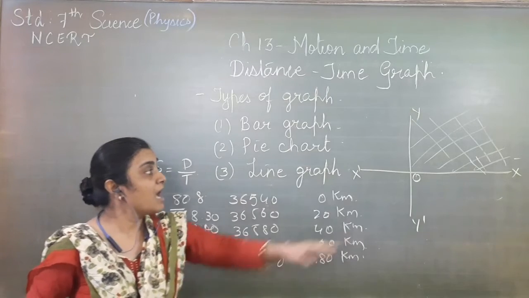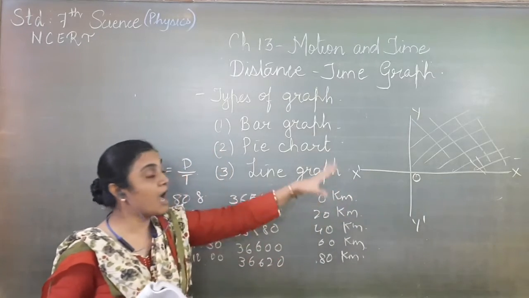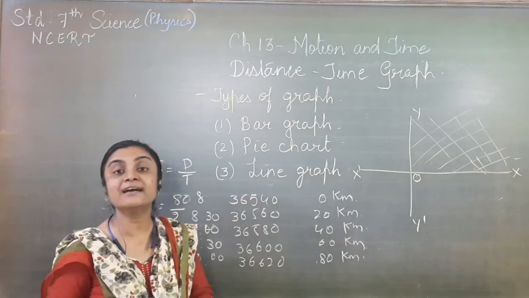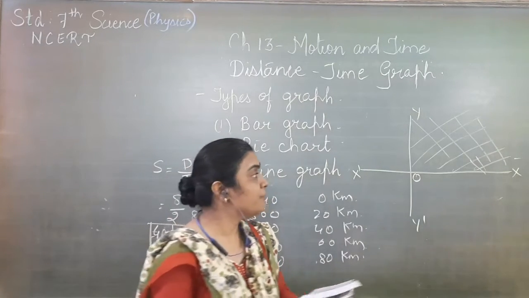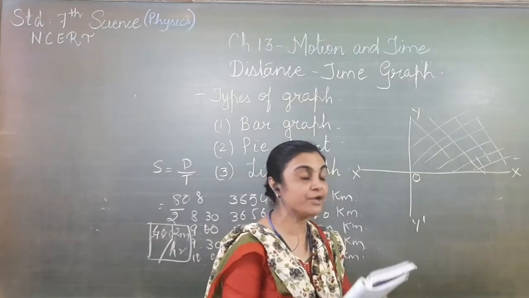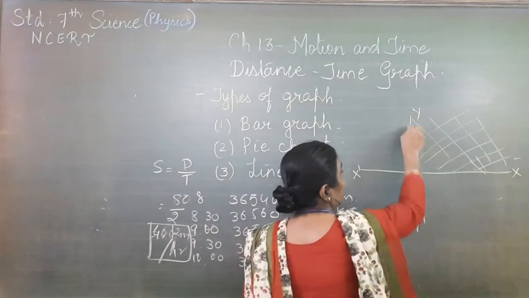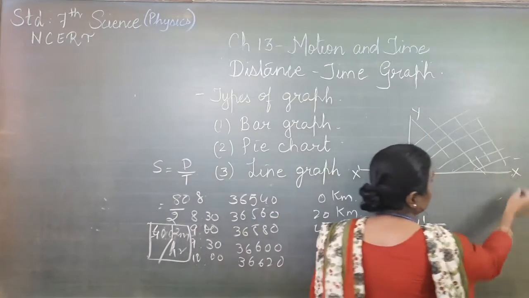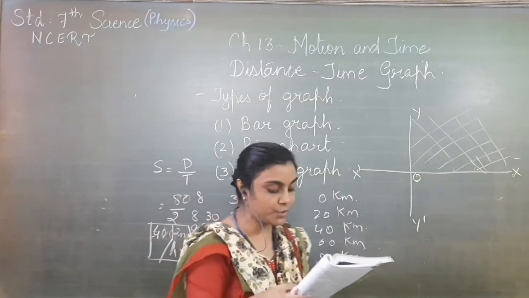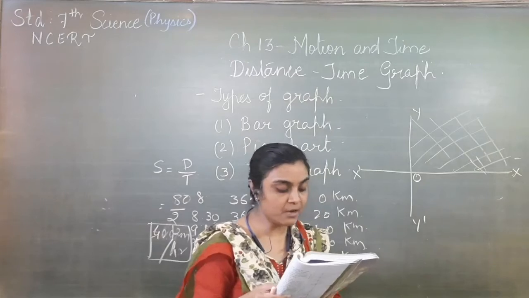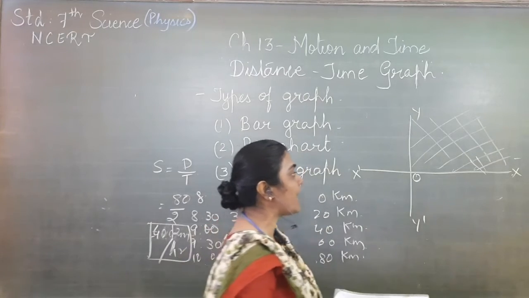Now here we will see how to plot a graph. So we need graph paper. First of all, we have to take a sheet of graph paper. We have to draw two lines perpendicular to each other. So one line is here and one line is over here, horizontal and vertical lines, perpendicular to each other. Then mark the horizontal line as X'OX.